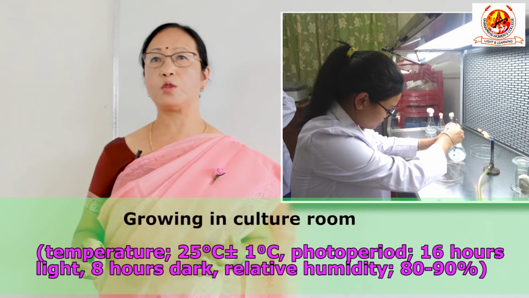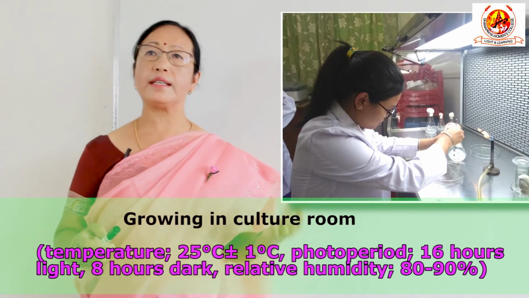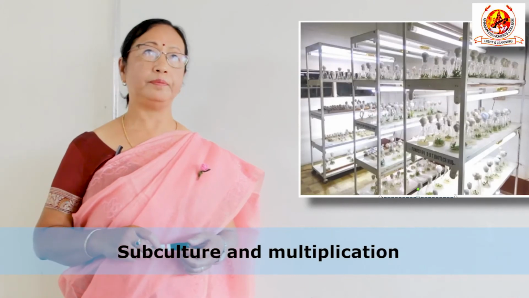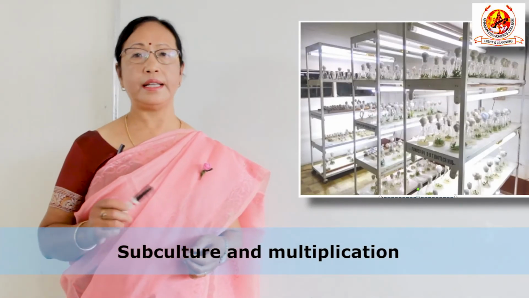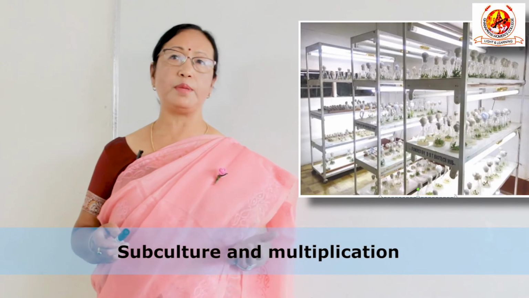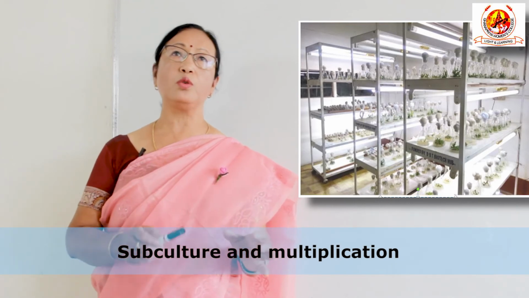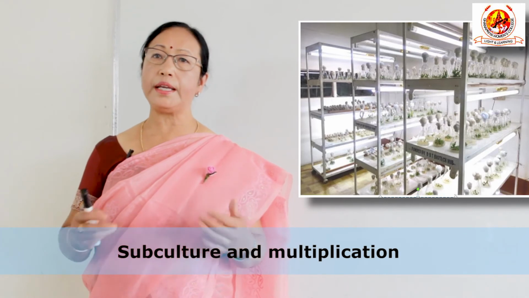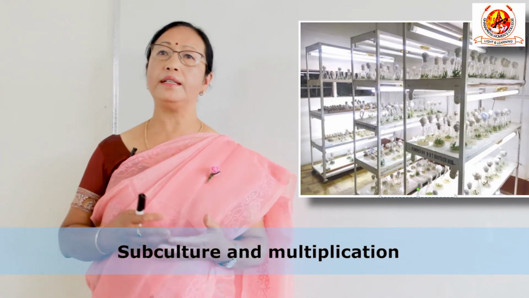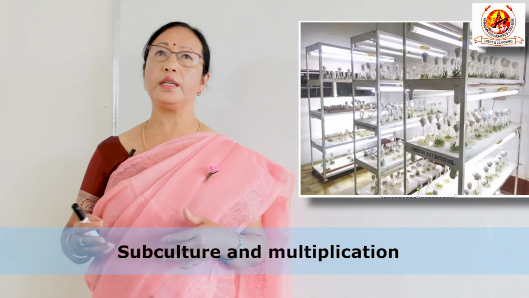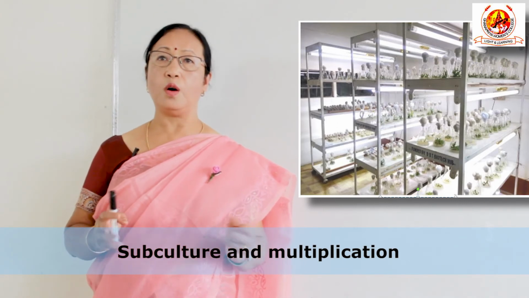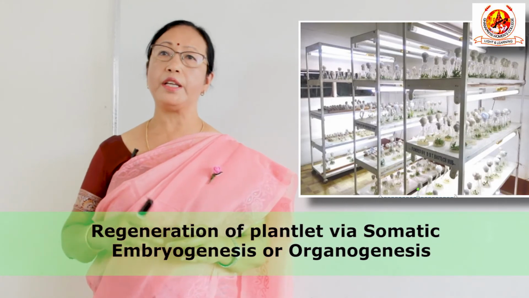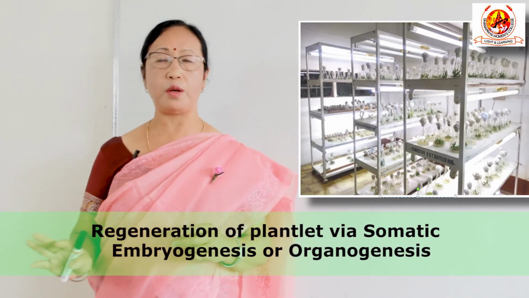In case of micropropagation, the next step is multiplication. Multiplication is a bit easier than establishment, because in establishment we have to allow the explant to grow in the culture, but in multiplication it is only increasing the number. And in this multiplication we can do it by cutting, or by inducing organogenesis, and by inducing embryos, that is embryogenesis.